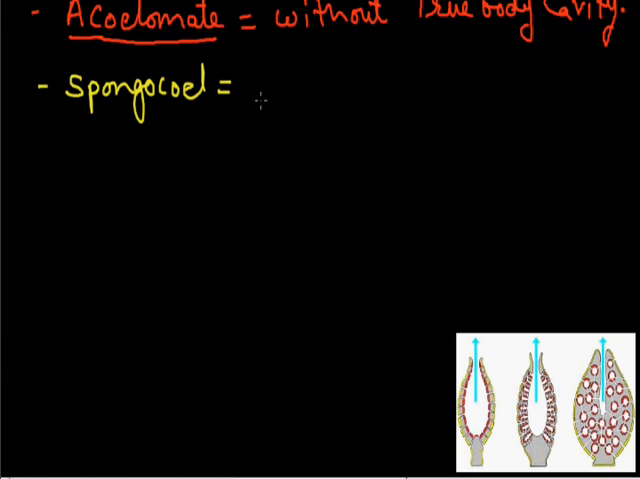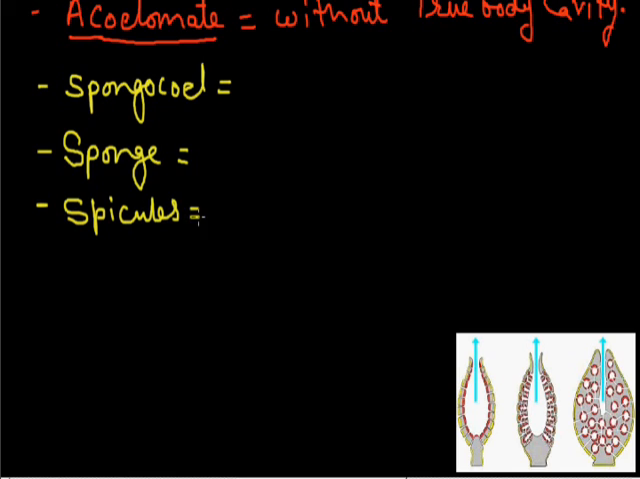These animals are also known as sponges because they are soft animals. Another important feature of these animals is that they have spicules in their skin. Spicules are spine-like structures made up of calcium carbonate, and they help in the protection of the animal. So these animals bear spicules in their structures.